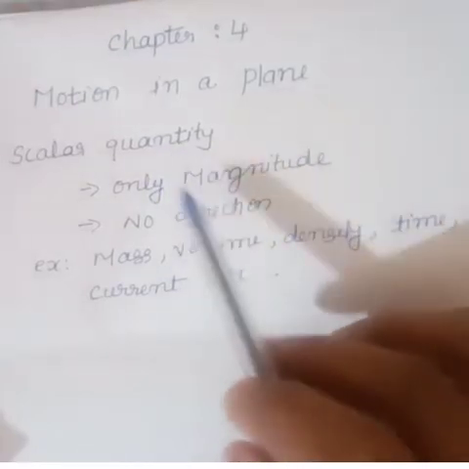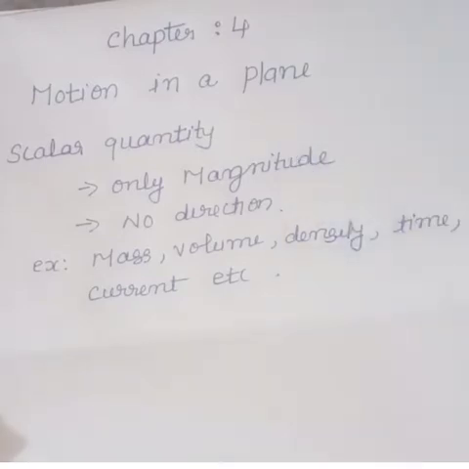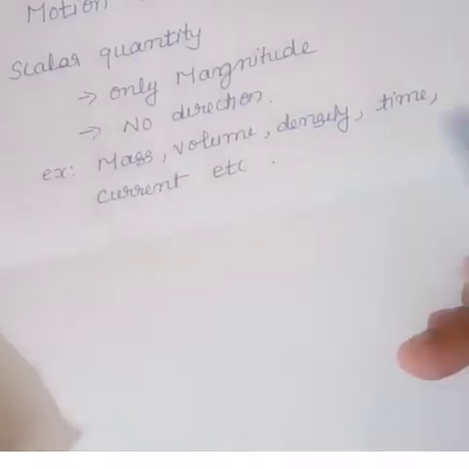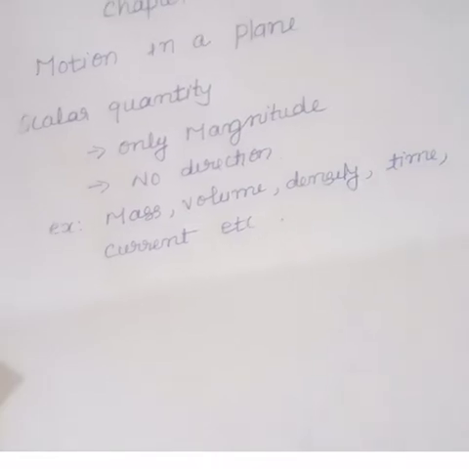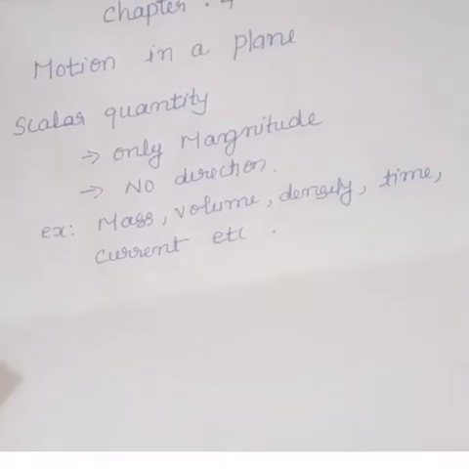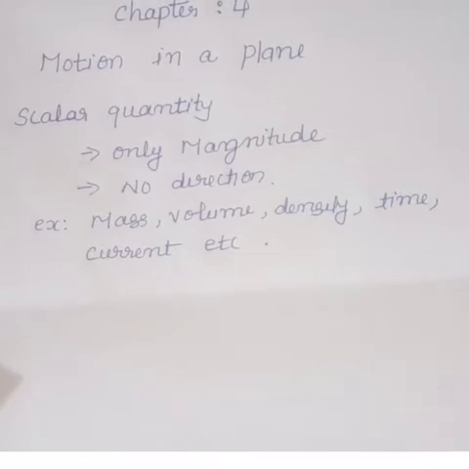A scalar quantity has only magnitude and no direction. Examples are mass, volume, length, time, speed, density, temperature, heat, work, energy, electric charge, electric potential, etc. They are scalar quantities. They have only magnitude and no direction. Scalars can be added or multiplied according to the ordinary law of algebra.